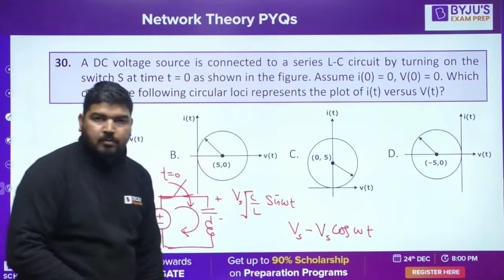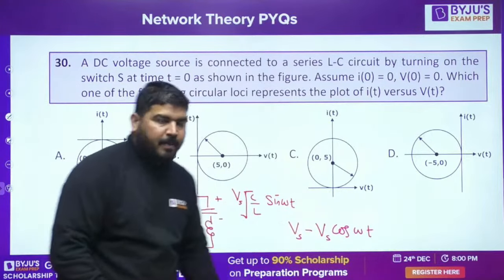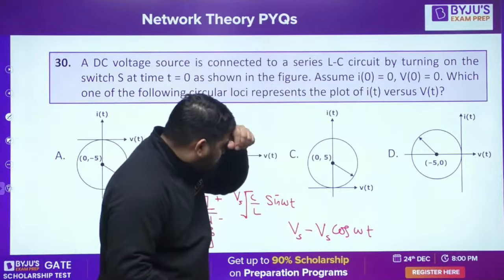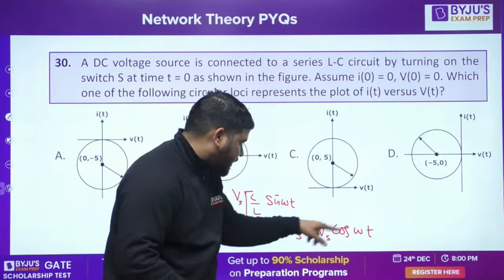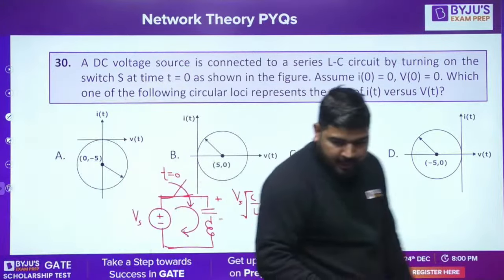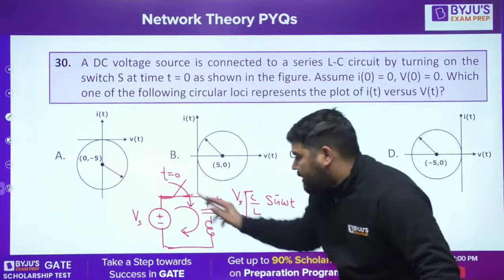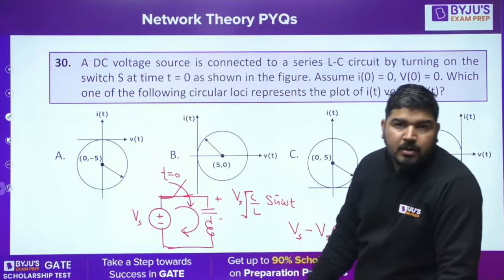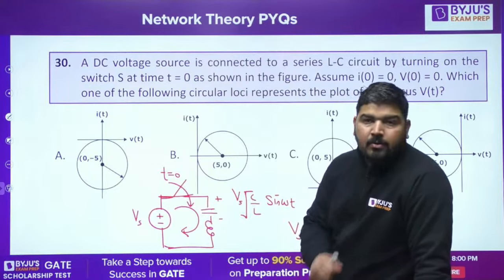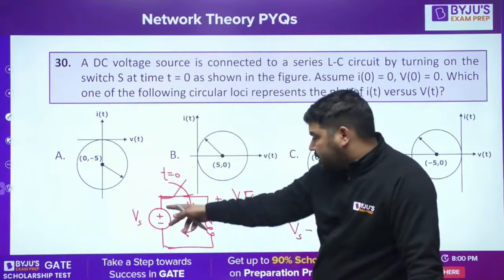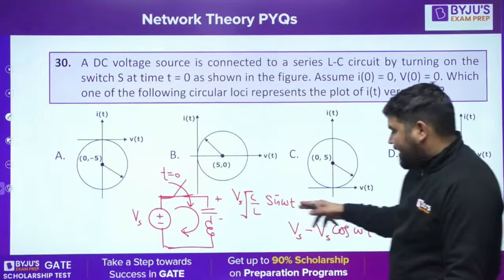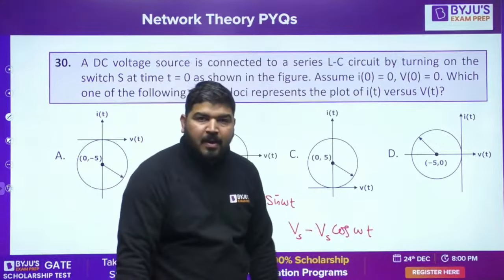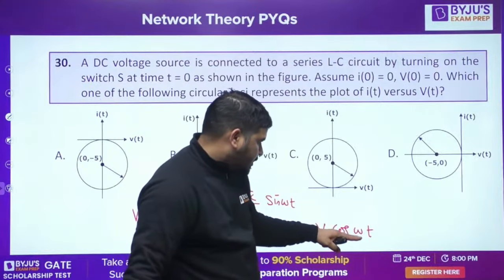You can apply the Laplace transform to check this. At omega t equal to 0 it is 0, at pi by 2 it is Vs, at pi it is 2 Vs. Yes, I think it's correct. Now you will ask me, sir, how do you know this? Because it is power electronics. In power electronics you have many LC circuits and a DC source, so I remember it. Otherwise there's no point to remember. So this is the current, this is the voltage.